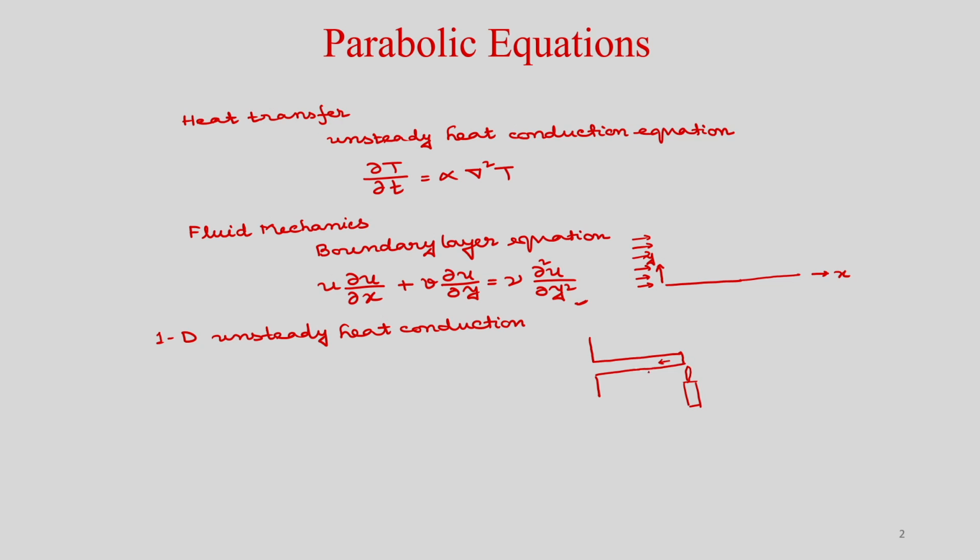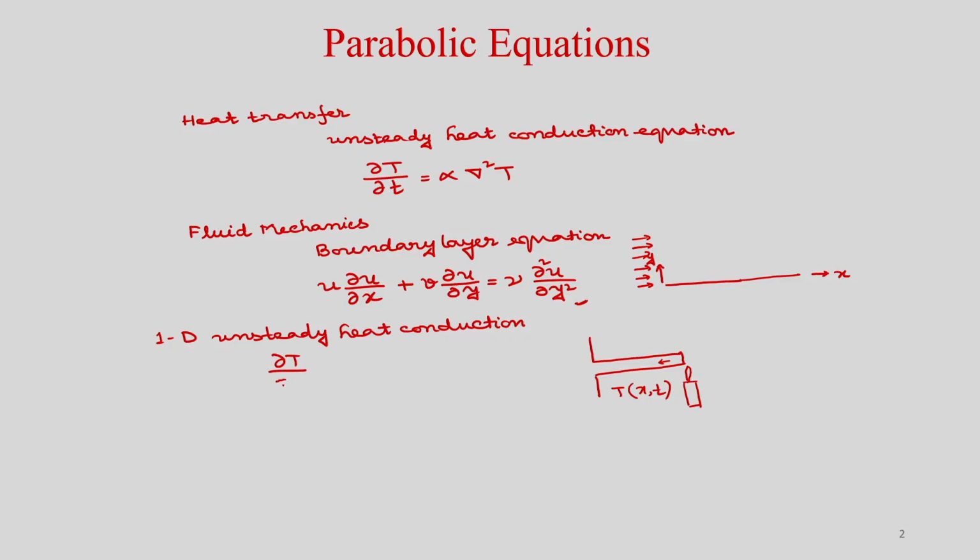T will be a function of x and t only. So you can write the governing equation as ∂T/∂t = α ∂²T/∂x². Here T is a function of one space coordinate and time. So this is 1D unsteady heat conduction.